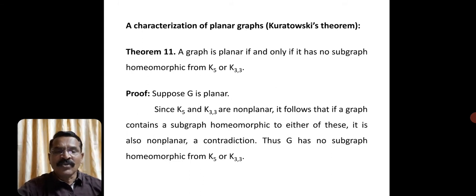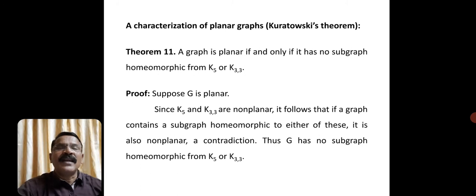So that's why we are trying to prove this theorem. First, it is a general theorem. First we consider that a graph is planar, then we prove that it has no subgraph homeomorphic to K5 or K33. To prove this first part, suppose G is a planar graph.